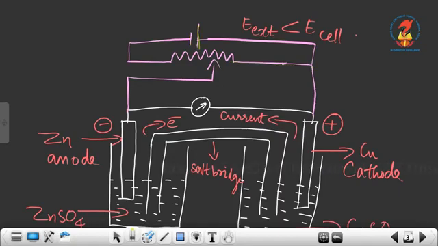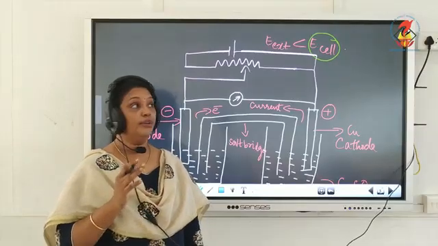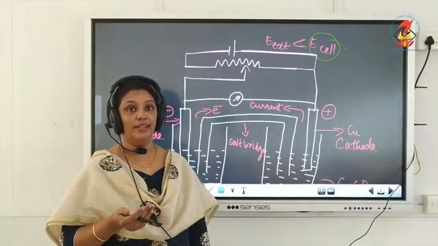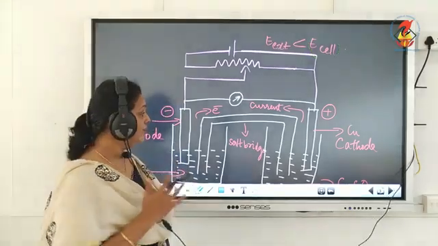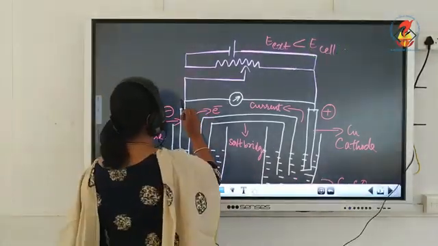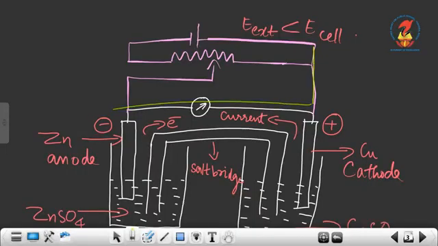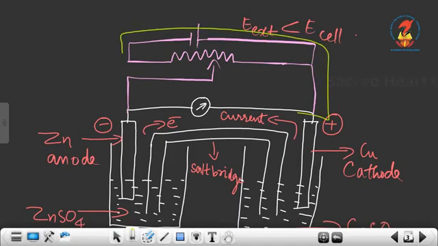That external potential is denoted by E external, and E cell denotes the cell potential, that is the potential difference between two half cells. You can also call that EMF of the cell, and EMF of Daniell cell is 1.1 volt. So what I did is I applied an external opposite potential to the Daniell cell.